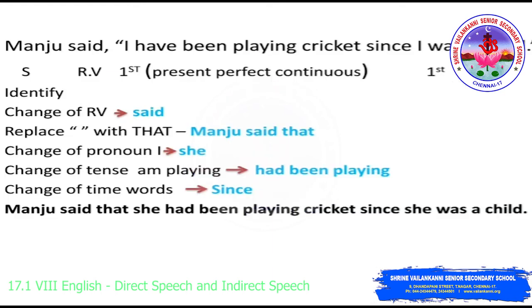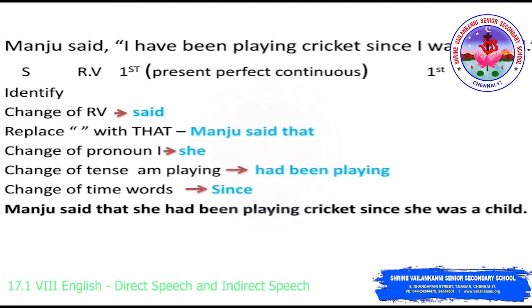Manju said, I have been playing cricket since I was a child. Okay? So, the first thing to identify, Manju is the subject and we don't have an object. So, said is the reporting verb. Okay? Next, change of reporting verb. Said will remain as said. Okay? Replace inverted commas with that. Manju said that. Okay?